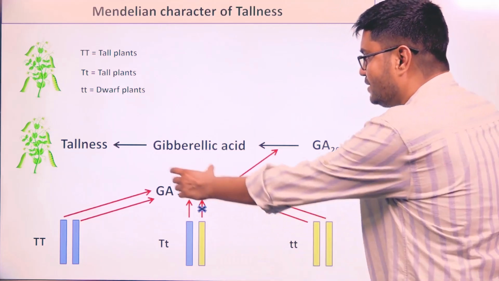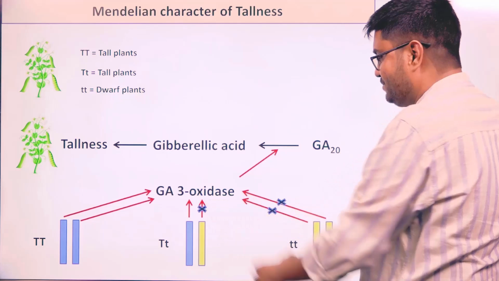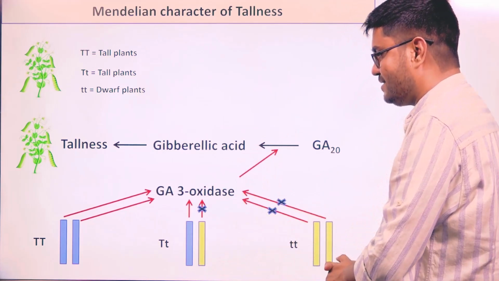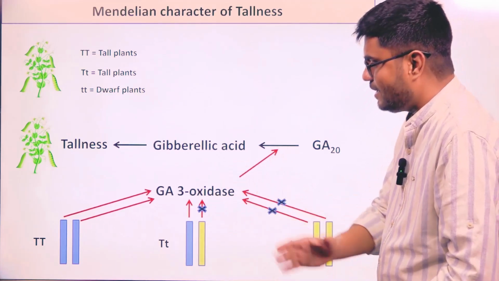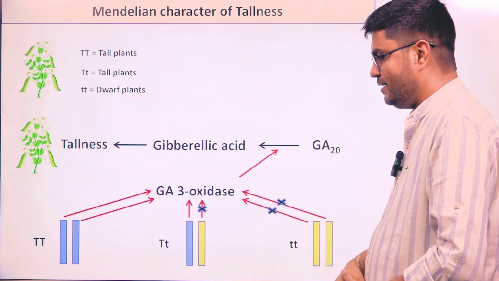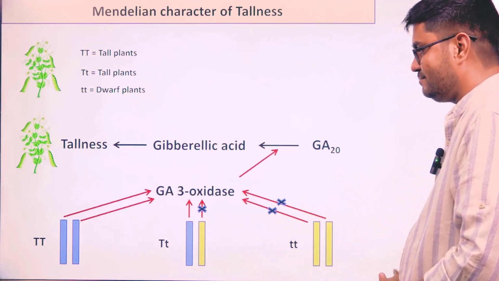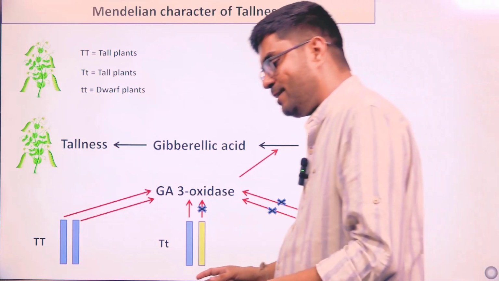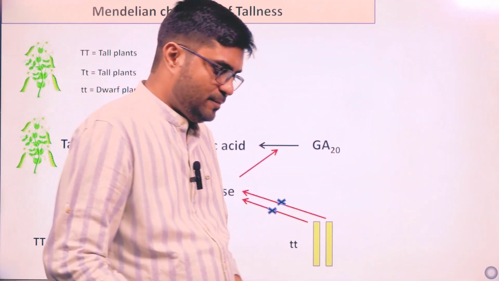So this phenotype is the result of this protein's function. This protein can come from different combinations of DNA sequences. If both DNA sequences make the protein, that is capital T capital T; if only one DNA sequence codes for the protein, that is capital T small t; if both are not making the protein, then no phenotype. So the phenotype will come if the protein is present and will not come if the protein is absent.